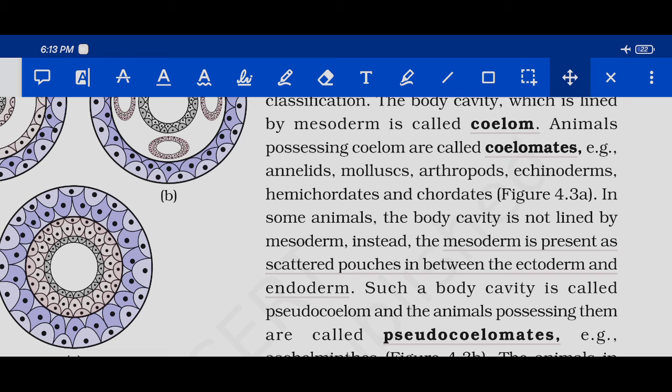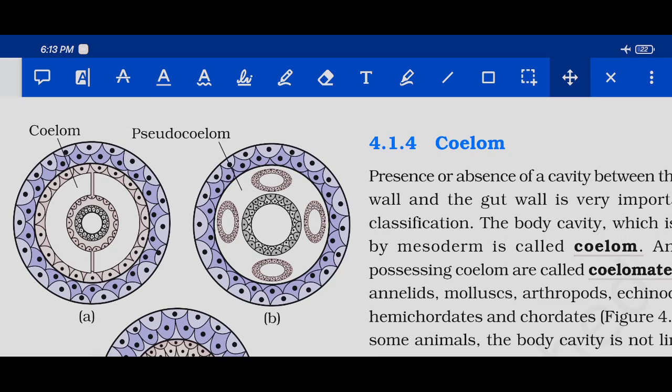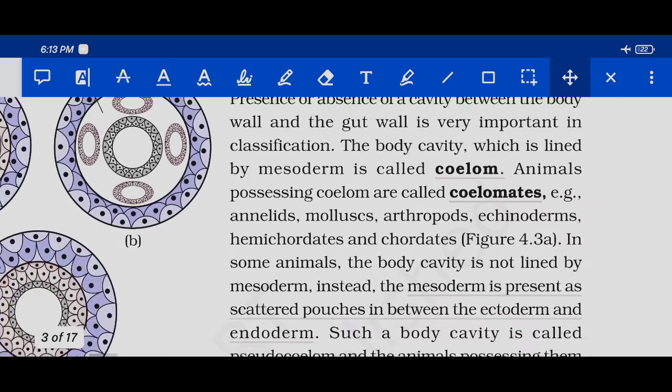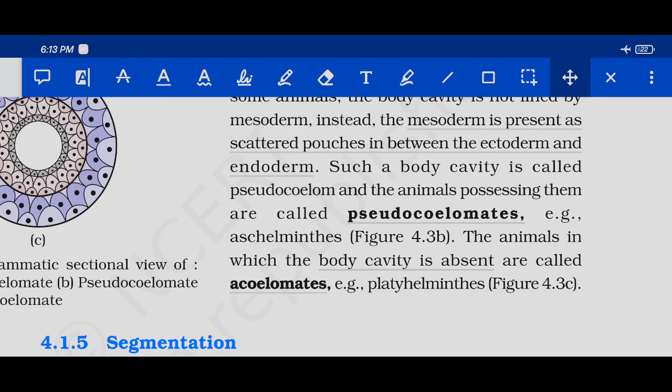In some animals, the body cavity is not lined by mesoderm. Instead, mesoderm is present as scattered pouches in between the ectoderm and the endoderm, as seen in figure B. Such a body cavity is called pseudocoelom, and the animals possessing it are called pseudocoelomates.